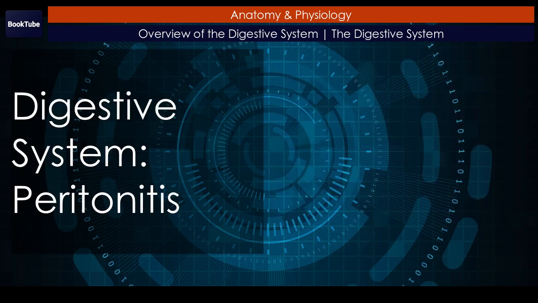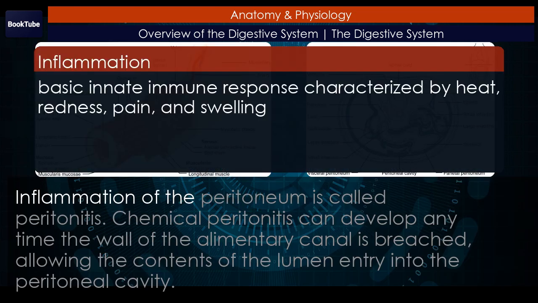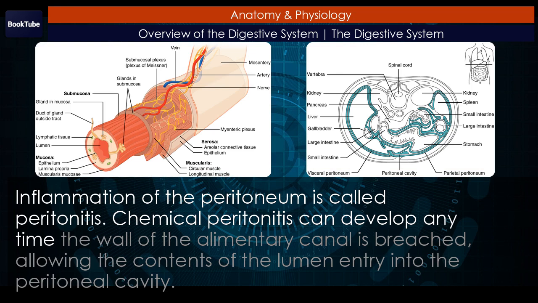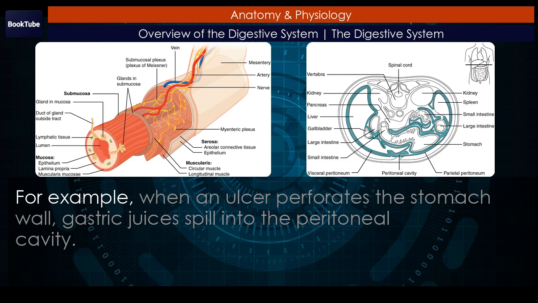Disorders of the digestive system. Peritonitis. Inflammation of the peritoneum is called peritonitis. Chemical peritonitis can develop any time the wall of the alimentary canal is breached, allowing the contents of the lumen entry into the peritoneal cavity. For example, when an ulcer perforates the stomach wall, gastric juices spill into the peritoneal cavity.